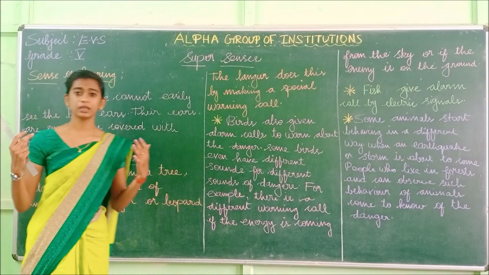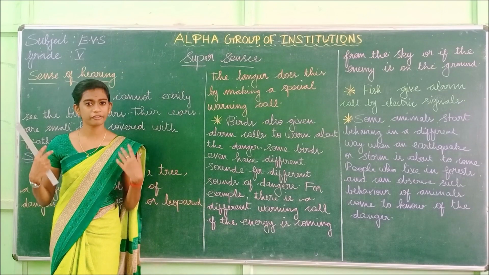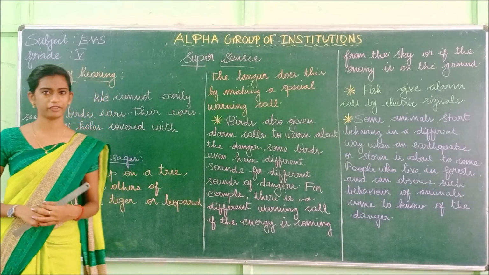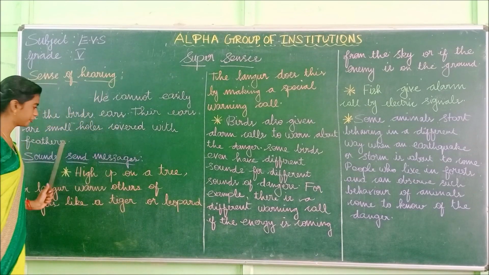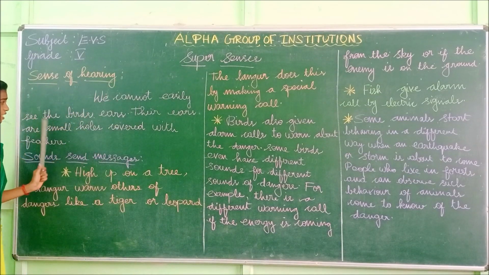The birds are covered with full of feathers. So their ear holes are also covered with feathers. We cannot easily see the bird's ears. The ears are small holes covered with feathers.